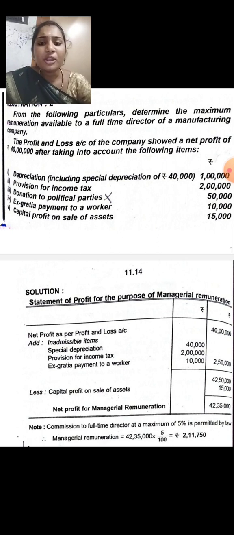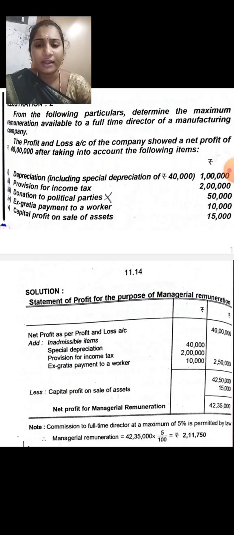Provision for income tax should be taken. Ex gratia payment, the extra amount paid to workers, is related to the company, so that is taken. So we are going to calculate here. Special depreciation, what is the amount? 40,000. Provision for income tax 2 lakhs, ex gratia payment to workers 10,000. So now we are going to add these 3 items, and the total value is 2,50,000, and we are going to add this amount to the net profit. 40 lakhs plus 2,50,000 is 42,50,000.